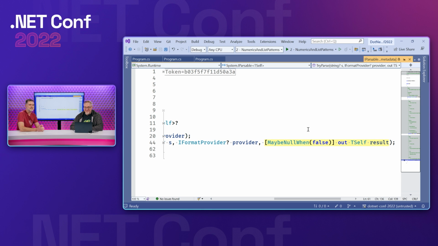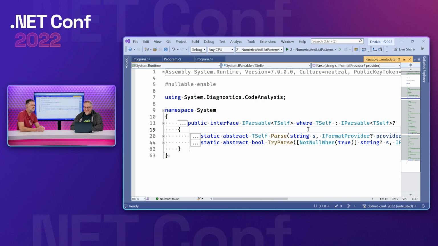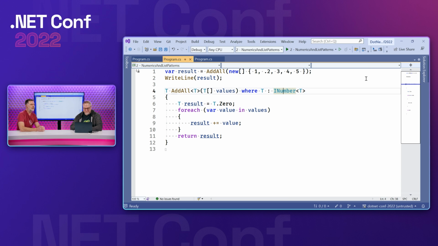You're going to see a lot of these TSelf throughout here, because it's about implementing an interface, but I'm actually the generic parameter on this. This is a pattern we've used throughout. It's so you get strongly typed results. You saw the same with the addition operator. You don't want to just get some interface result back, because then you lose your strong typing. You thread the strong type through the interface.